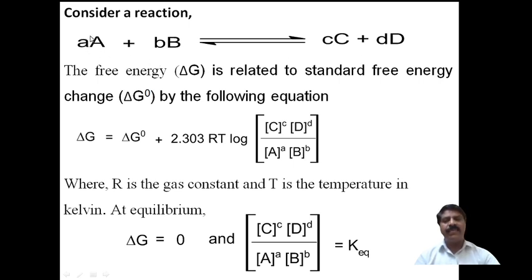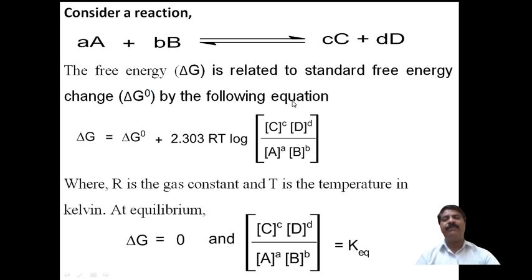Here these coefficients indicate the number of moles. Suppose 1 mole of compound A reacts with 2 moles of compound B to form 3 moles of product C plus 1 mole of product D. Therefore we say that 1 molecule of A participates and 2 molecules of B participate and react with each other to form the product. Here 3 molecules of C will be formed and 1 molecule of product D will be formed.